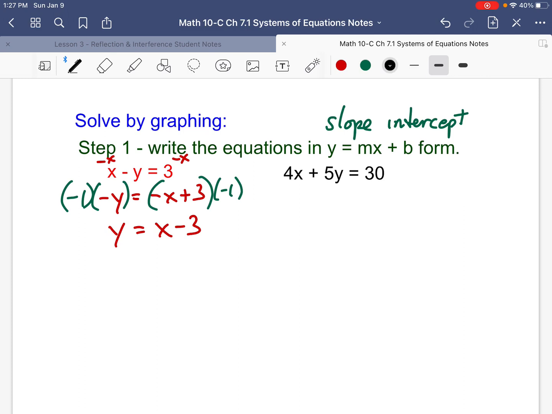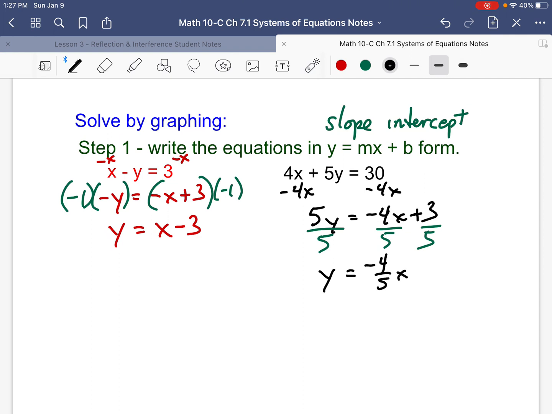Now, the other equation, 4x plus 5y equals 30. Go back to chapter 6. We can graph this finding intercepts, but we're cheating and using the slope-intercept form. So first things first, I subtract 4x from both sides. So 5y equals minus 4x plus 30. Now, remember it has to be y equals, not 5y. So how do I get rid of times 5? Yes, divide everything by 5. So y equals minus 4/5 x plus 30 over 5.